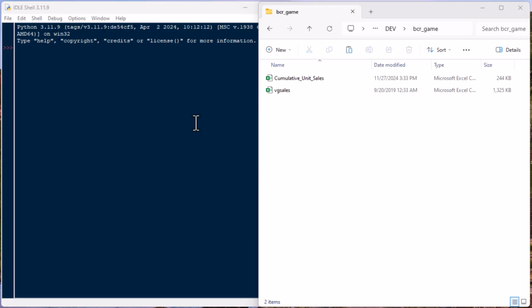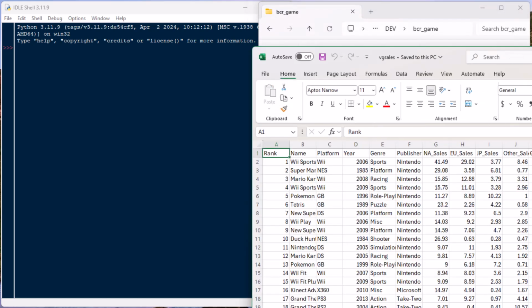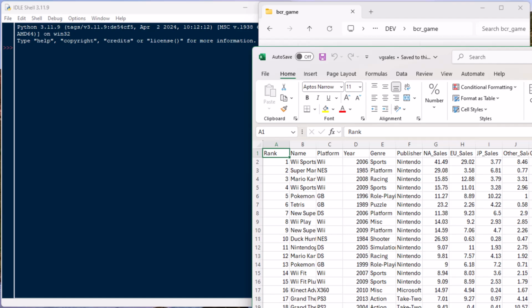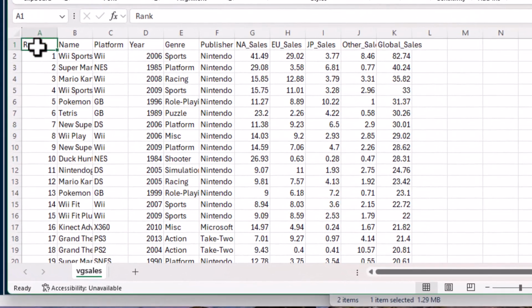Okay guys, pretty fun one today. We are going to use Python here, and I've created this directory. You can see, and I got this VG Sales CSV from Kaggle, and it was originally from, I think, vgcharts.com. It was a scrape of that website, I think, and it's available on Kaggle.